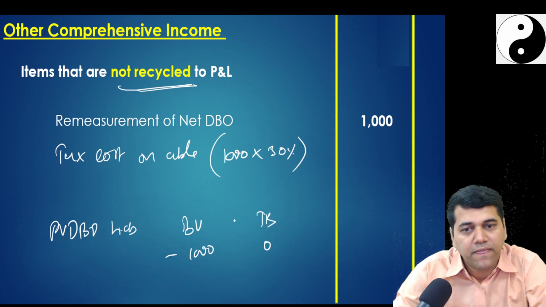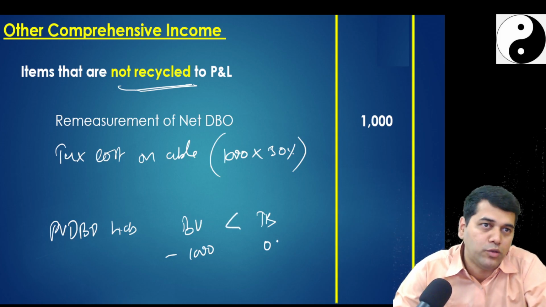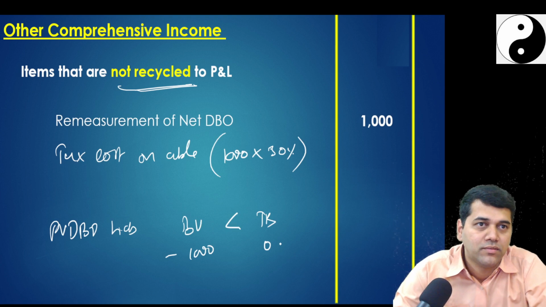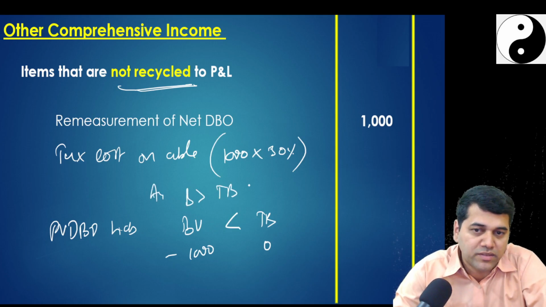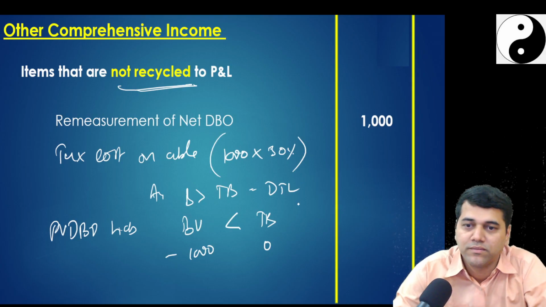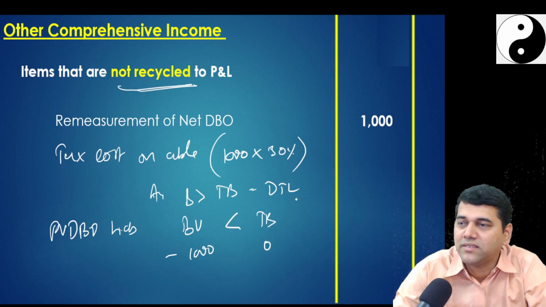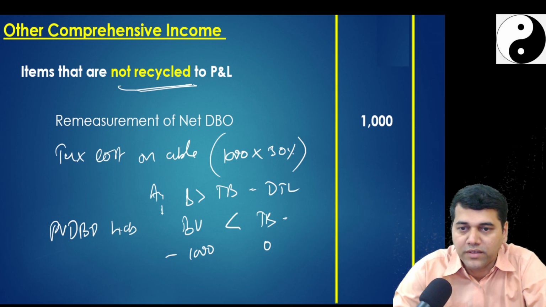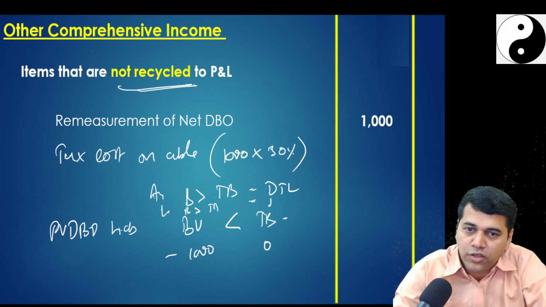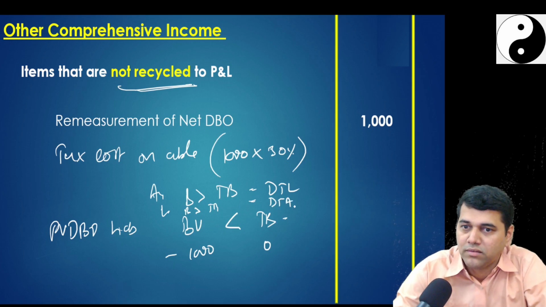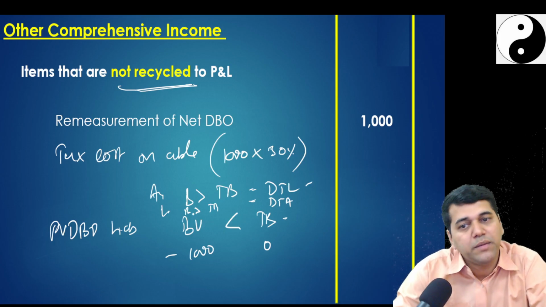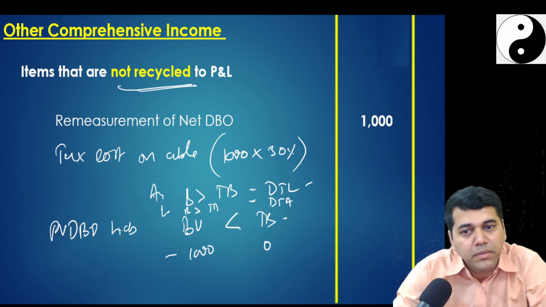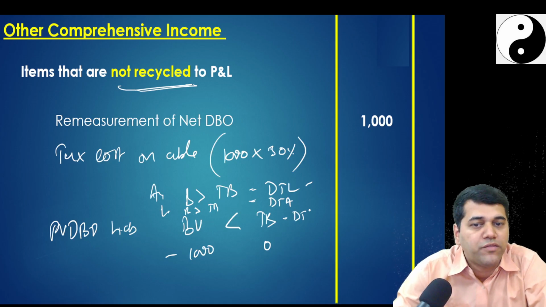For a liability, when tax base is more than the book value, what do you have? For an asset, if book value is greater than tax base, you have a deferred tax liability. For a liability, if book value is greater than tax base, deferred tax asset. Opposite, no? But this liability, book value is less than that, which means you have a deferred tax liability.